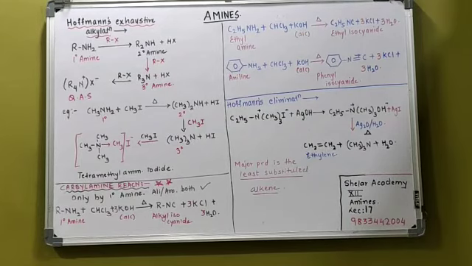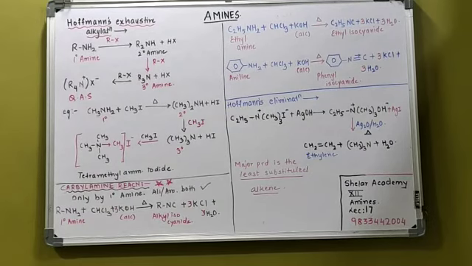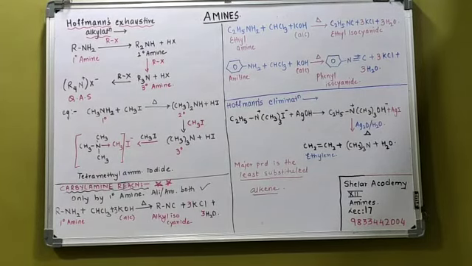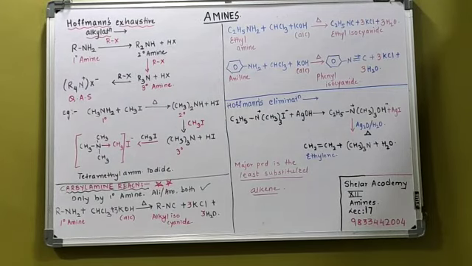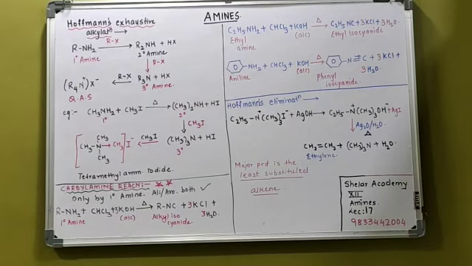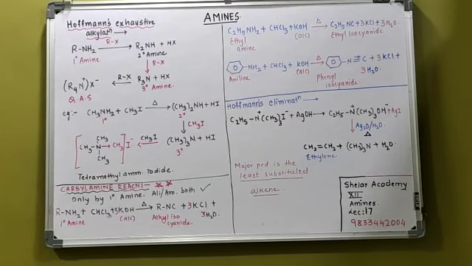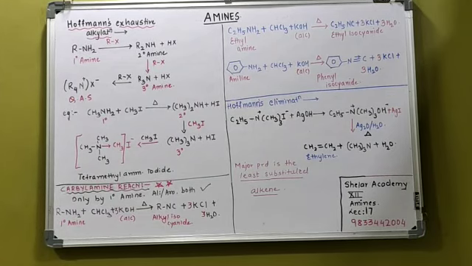With that you get trimethylamine and water. They are formed as the byproducts in the reaction. So that is all about the next reaction, that is Hofmann's elimination. In this lecture I have explained you 3 reactions. The first is Hofmann's exhaustive alkylation. Next is carbylamine. And the next is Hofmann's elimination. So we continue in the next lecture.